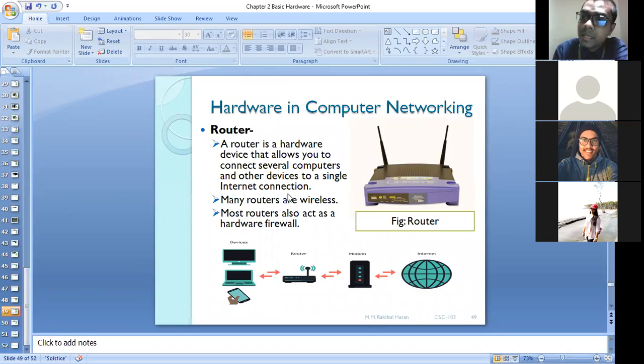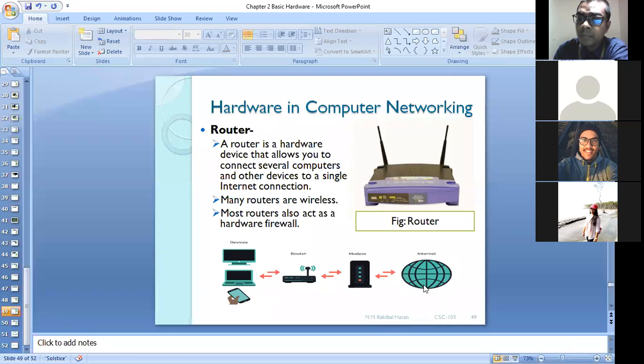Even nowadays you have a smart TV, isn't it? We can connect that smart TV with the router. You can connect your desktop computer even, through cable. Some of them you can connect through cable, and some of them you can connect by using Wi-Fi technology. Is it clear to you? Right.